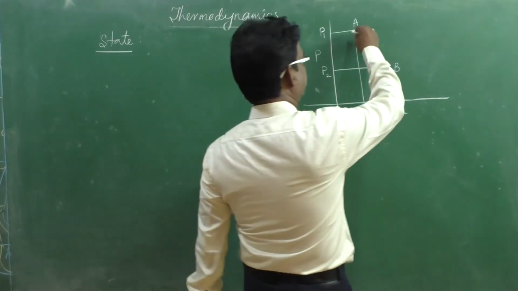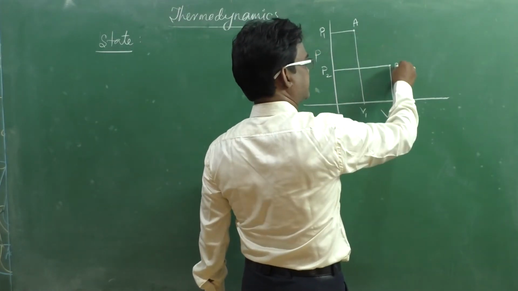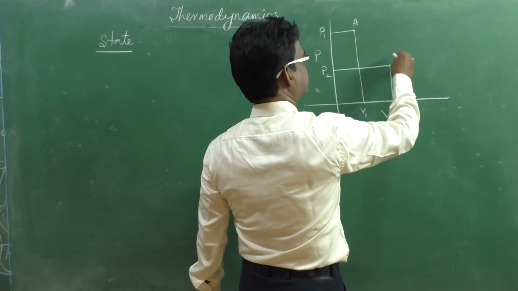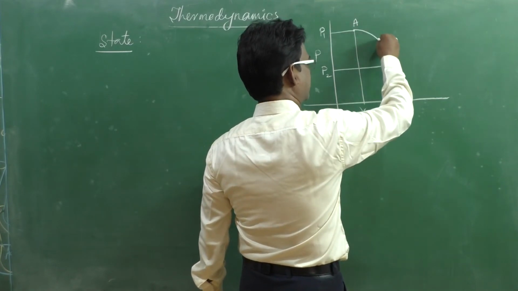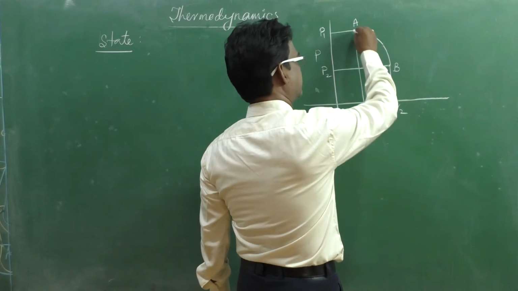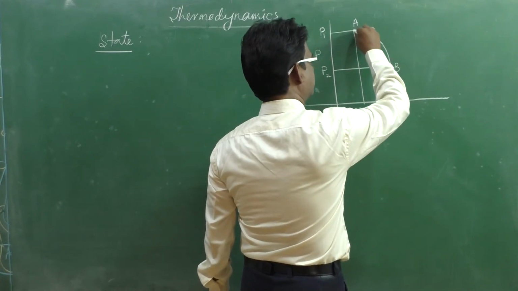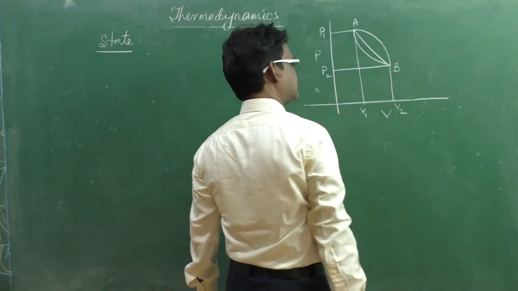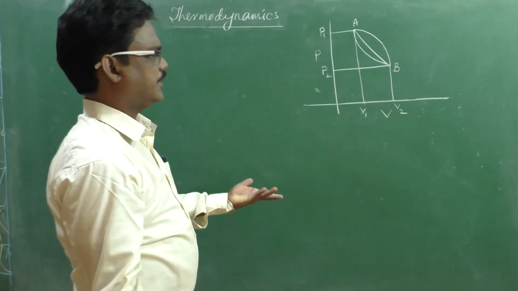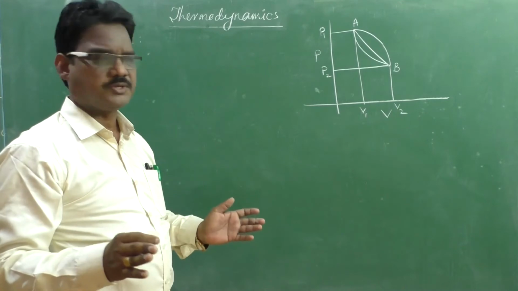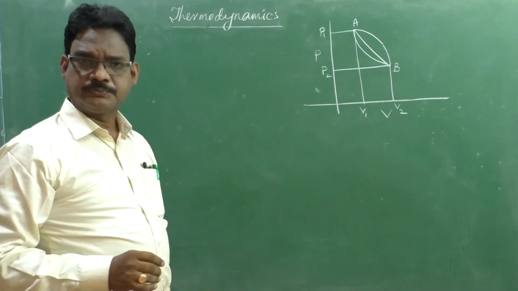Okay, therefore it will reach a particular state. And to change its state from A to B, a process is required. That process may be adiabatic, isentropic, constant pressure process, constant volume process, whatever it may be. Some process needs to be followed.